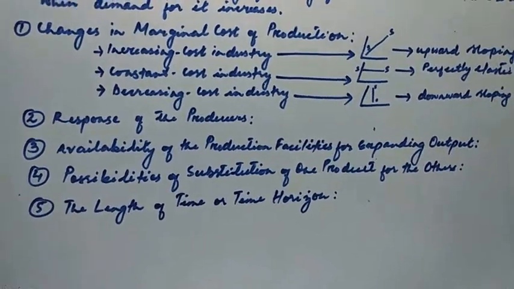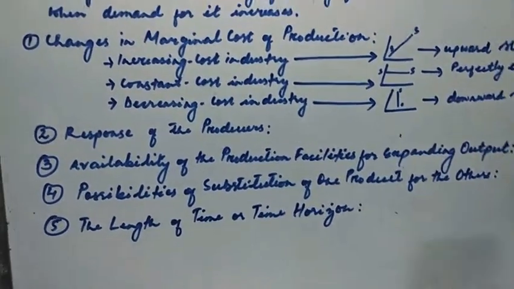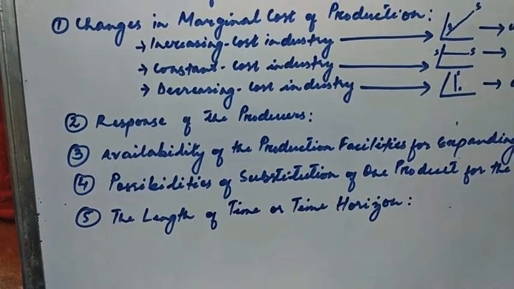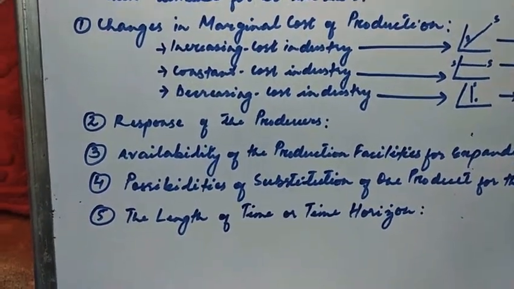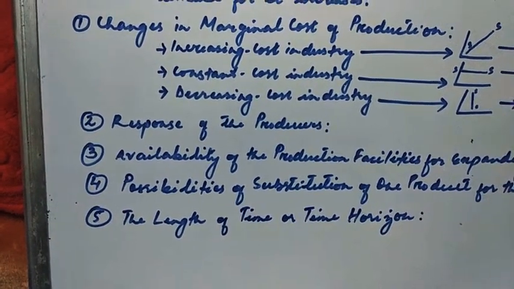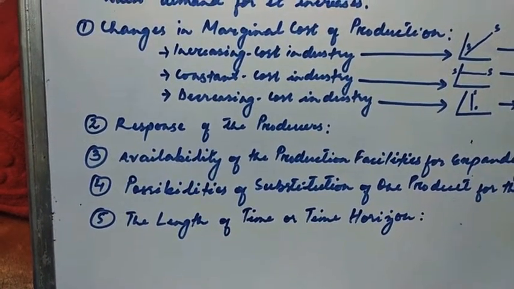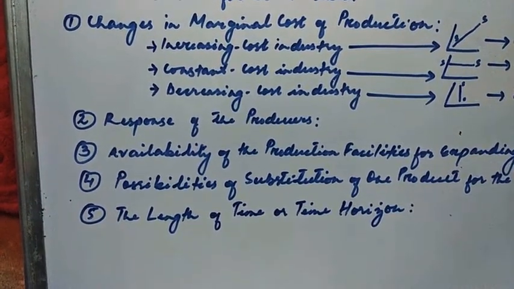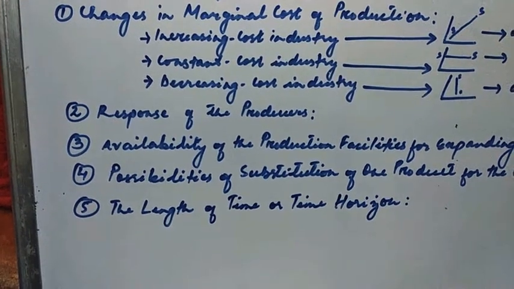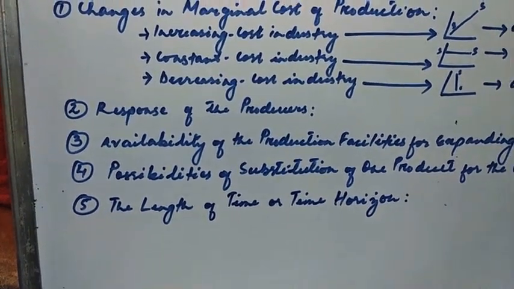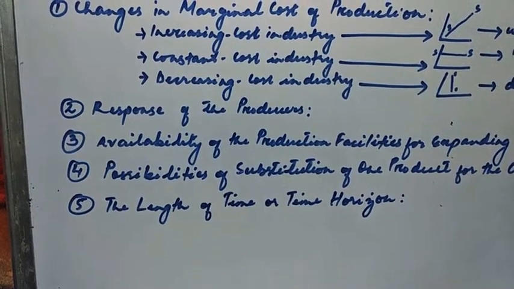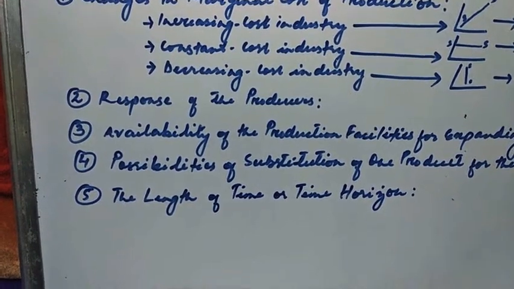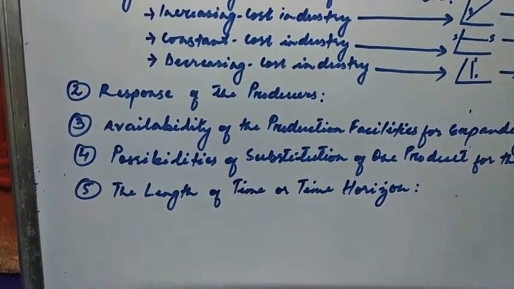And the last point that we have is the length of time or time horizon. The elasticity of supply of a product also depends on the length of time during which producers have to respond to a given change in price of a product. Generally, the longer the time producers get to make adjustment for changing the level of output in response to the change in price, the greater the response of output.